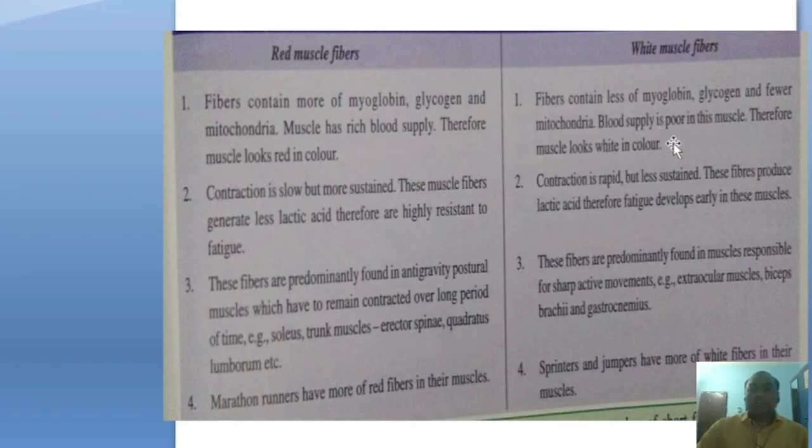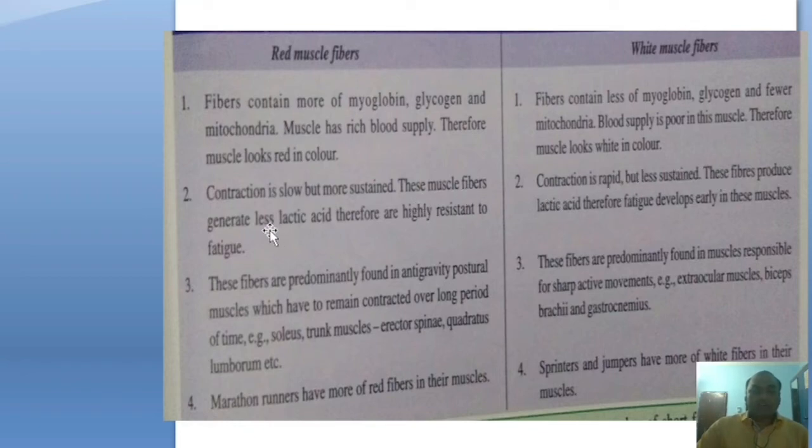Therefore, color wise, the white muscle appears white, and the red muscles look red in color. In the red muscles, contraction is slow but more sustained, sustained for a long time. In the white muscles, contraction is rapid but less sustained.